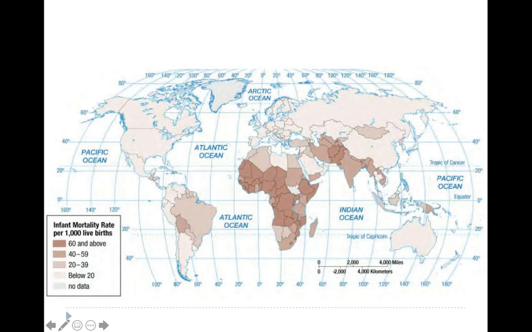Okay, so infant mortality rate is also very high in your less developed areas. This is because many areas have a lack of access to healthcare and technology. So women are having more children because not all of their children are making it to adulthood. In the majority of Africa, infant mortality rates are 60 and above. So that's 60 children or more for every 1,000 births die before they reach the age of 1.